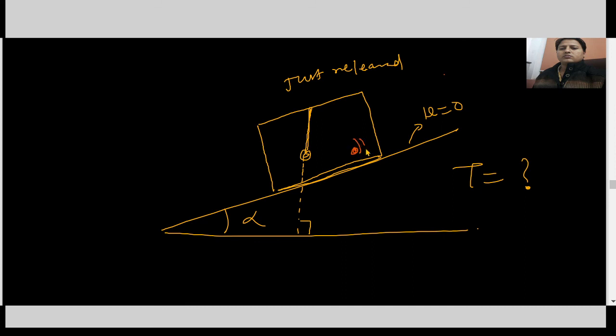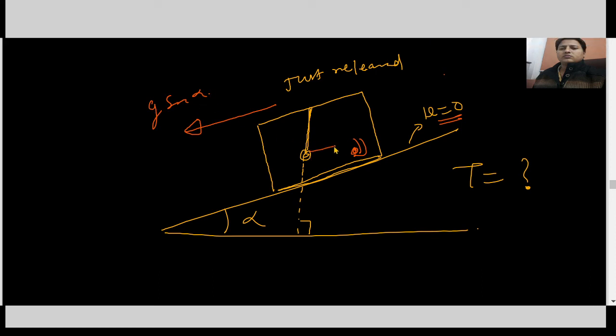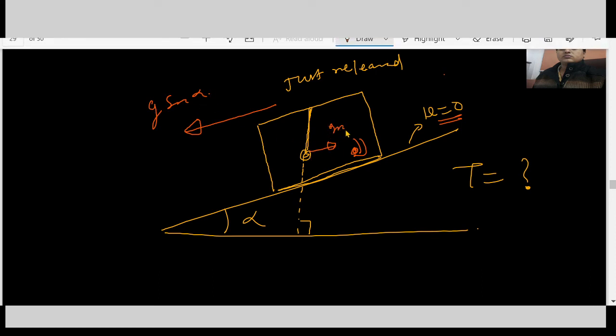If we place an observer inside the frame, this frame is non-inertial. We all know if the surface is smooth, the acceleration of the body along the surface is g sin alpha. So we apply a pseudo force m g sin alpha. Also, one component of weight is mg sin alpha, and the other component of weight is mg cos alpha.